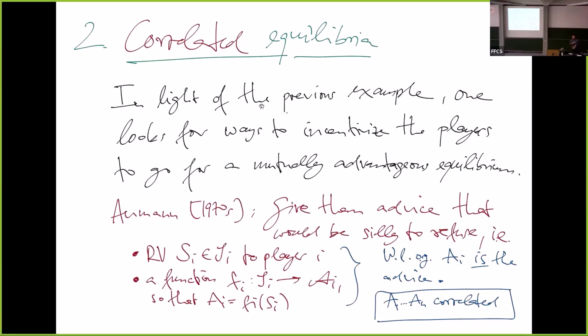So correlated equilibria, this is the next phase of the review. In light of the previous example, one looks for ways to incentivize the players to go for something more advantageous. I'm talking about avoiding the crash and avoiding both of us chickening out, because they basically both look like cowards.